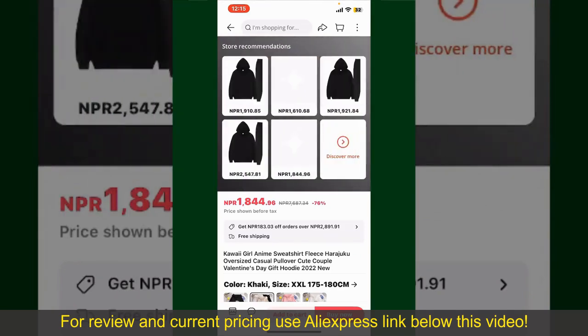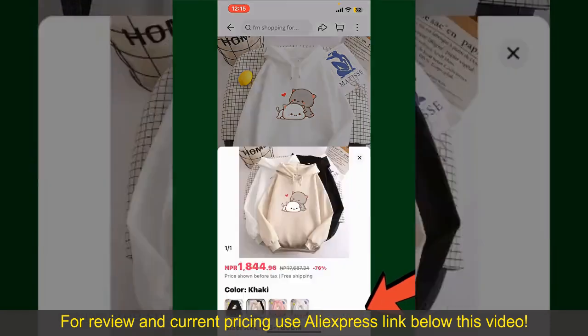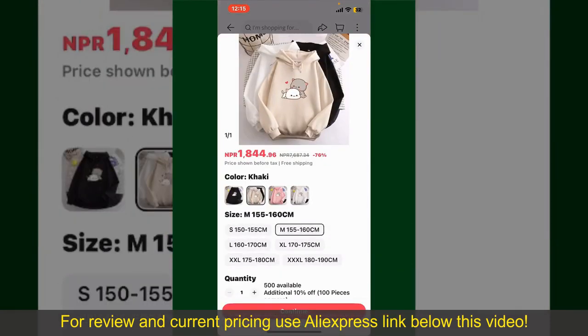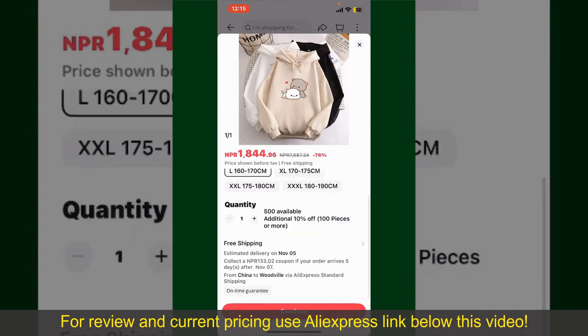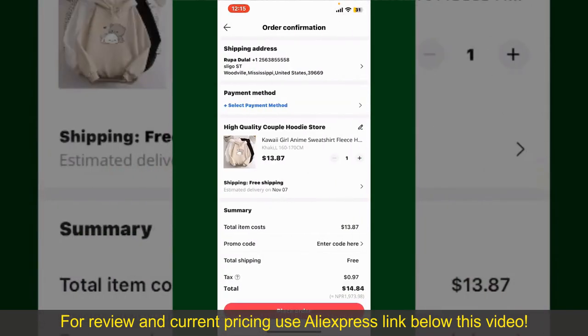You can select the size, colors, and the design. To order the product right away, tap on the Buy Now button at the bottom right-hand corner. Select the size for your product, and then you can also increase or decrease the quantity according to your need. Finally, tap the Continue button at the bottom, and then on the next page, fill in your shipping address and